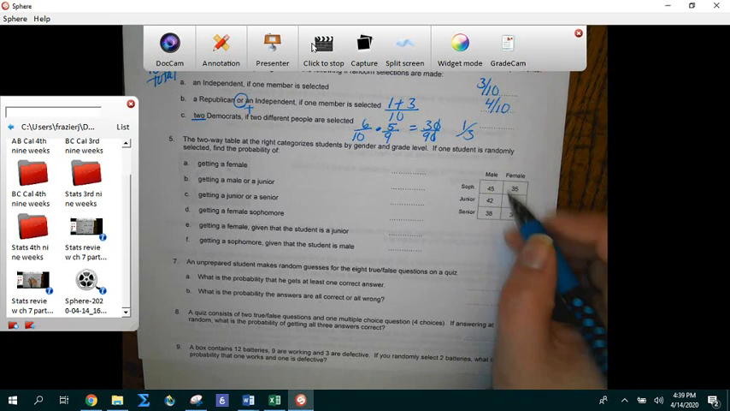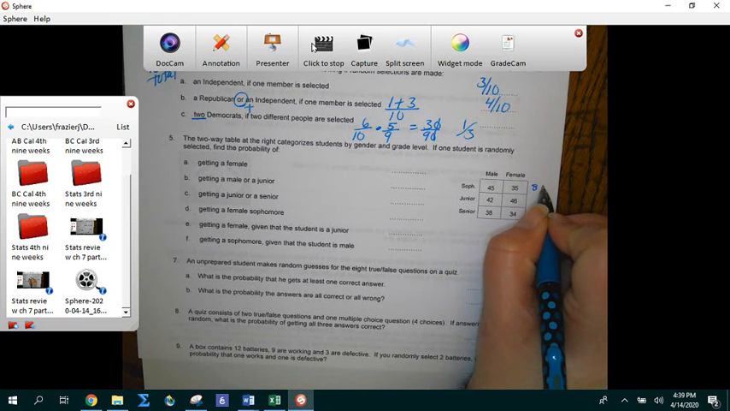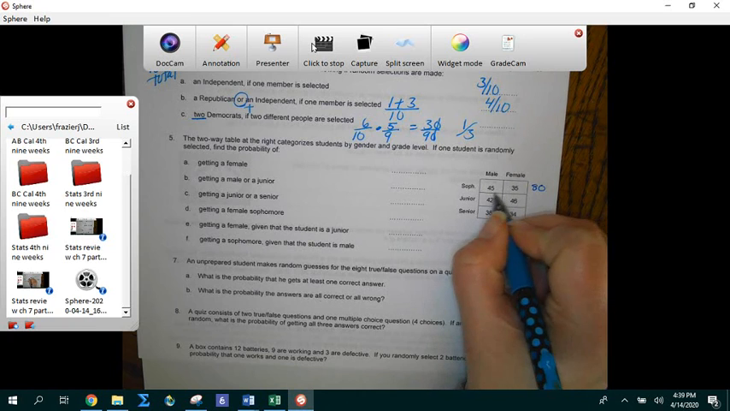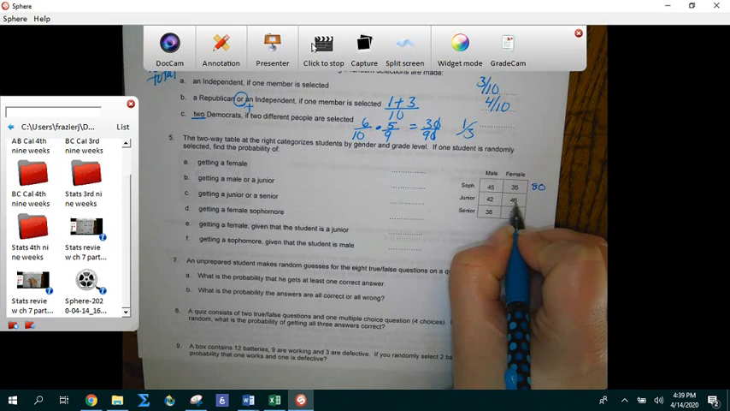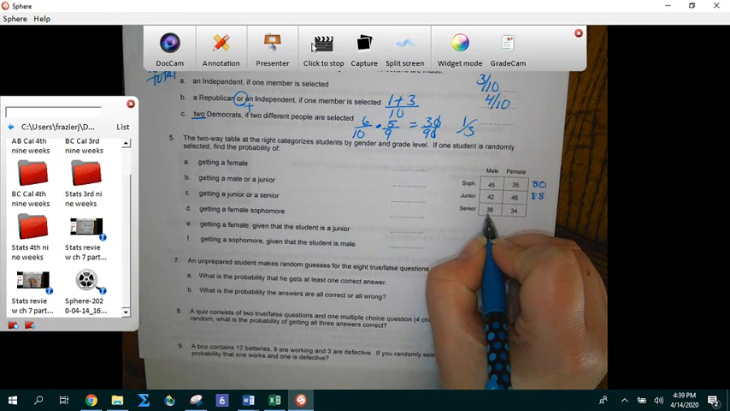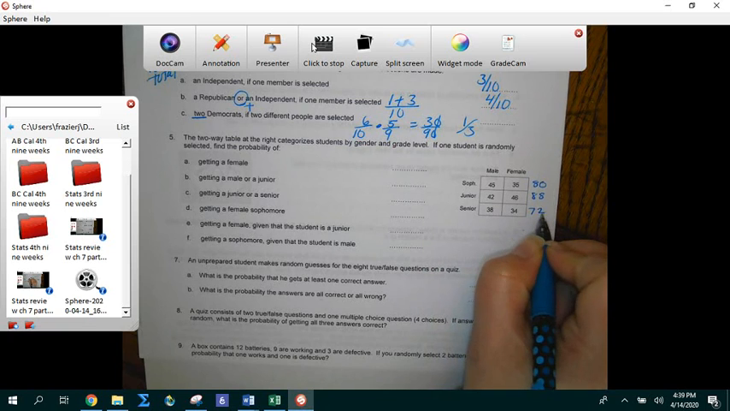So I need the totals here. So 35 and 45 gives me a total of, wait a minute, yeah, 80, right? Yeah, 80. 42 and 46 is 88. 38 and 34 is 72.